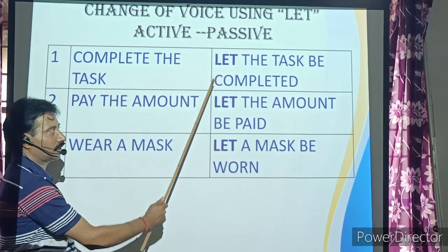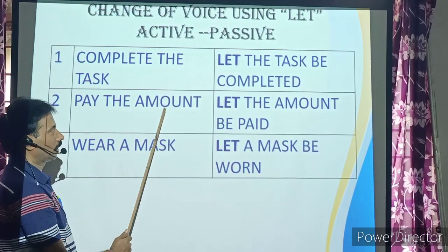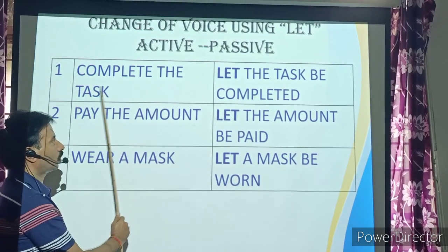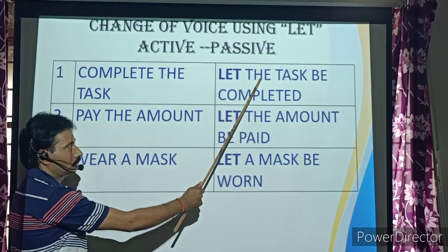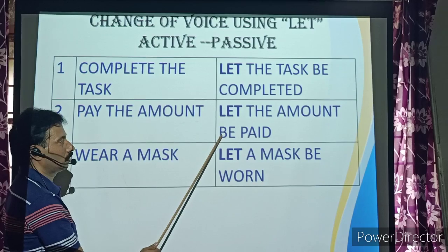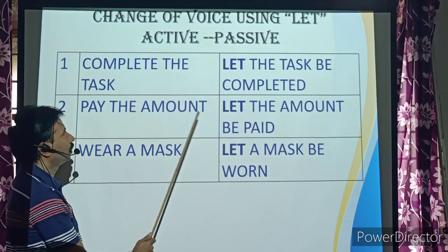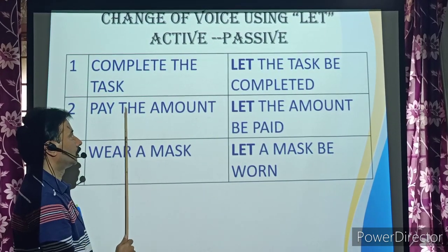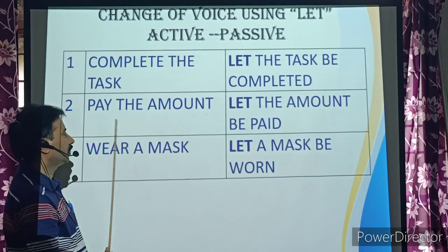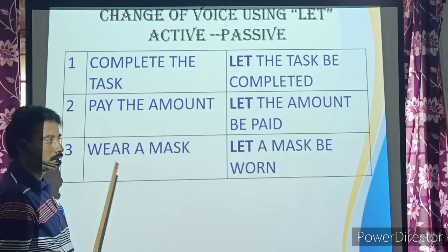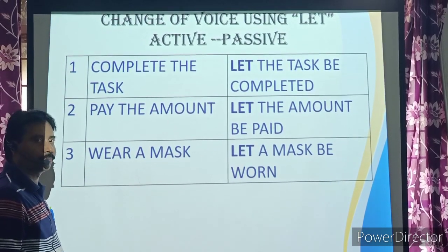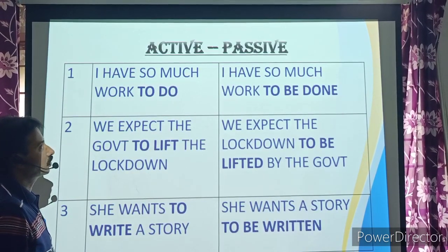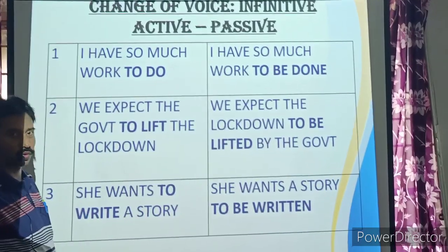You are using let in the beginning and you are taking this object here immediately and you are using be form. Then later the past participle form of this verb: completed, paid, worn. Take a screenshot of this. The next one is infinitives.